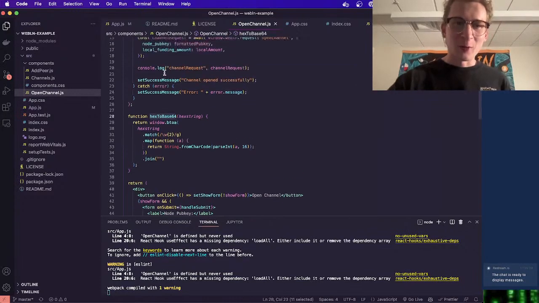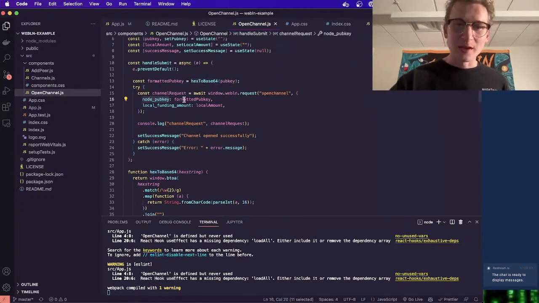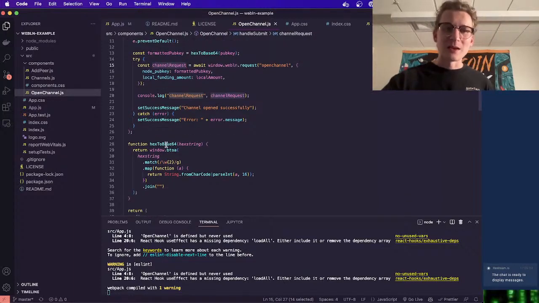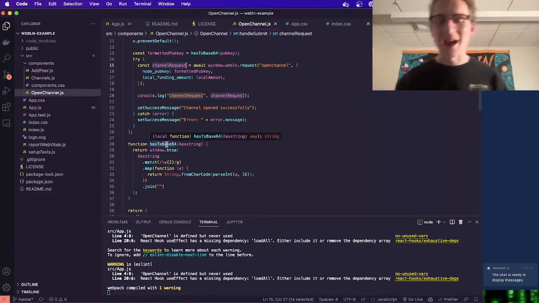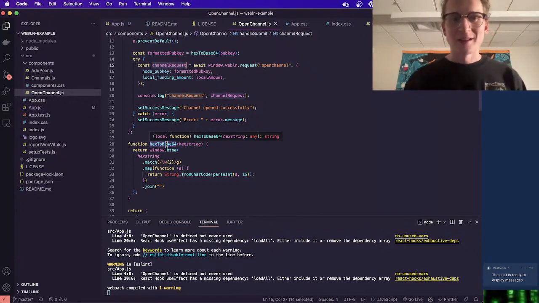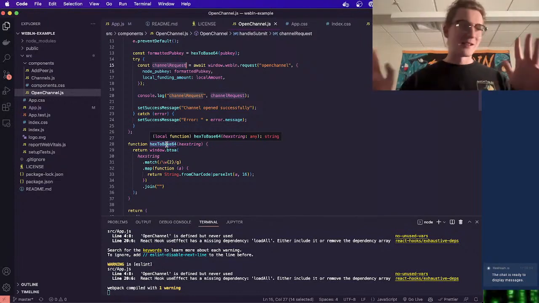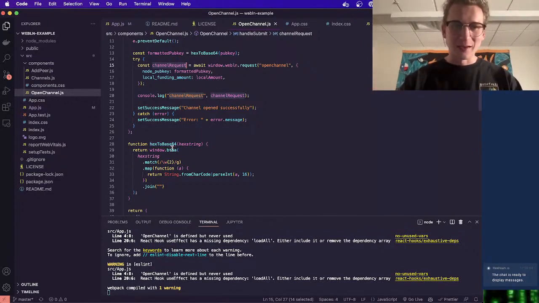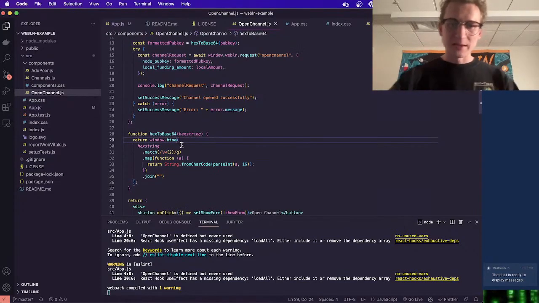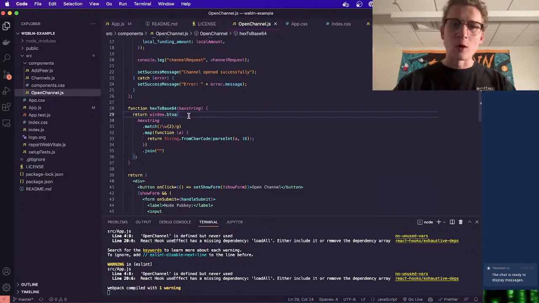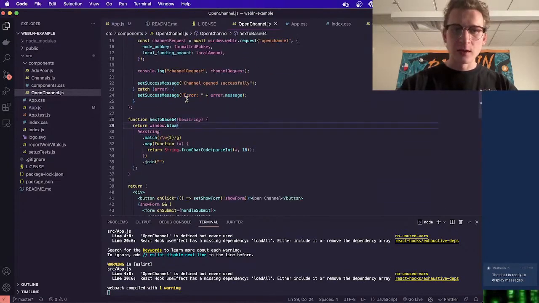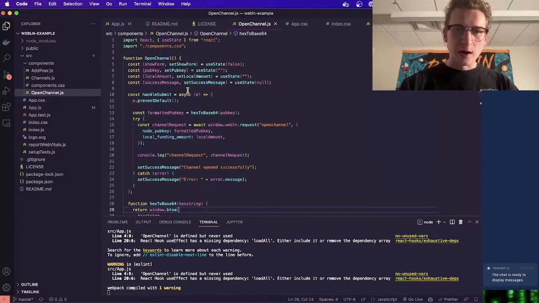In order to pass our node pub key to open a channel, we need it to be in the base64 format versus hex. That's just one of those encoding things that we need to deal with. But it's a pretty simple function here. We're only going to need to do it one way for opening a channel. And this is where we're grabbing the pub key.